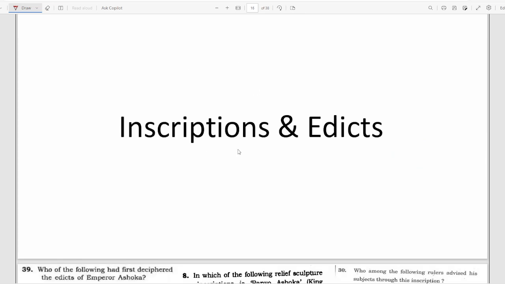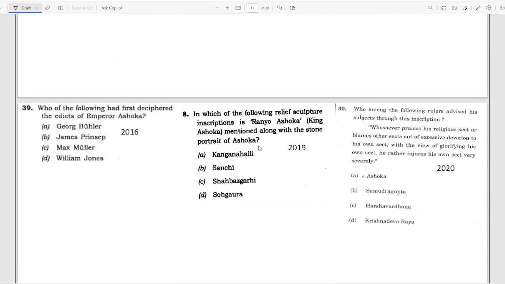The next section is inscriptions and edicts. These are important topics and they have been repeated many times. In 2016, they asked who of the following had first deciphered the edicts of Ashoka, and these 4 options were given. You also have to read about these 4 and what they are famous for, because these can be used to form another question. In 2019, they asked which of the following relief sculptures has inscriptions mentioning Ranyo Ashoka, King Ashoka, along with the stone portrait of Ashoka. Again, they are talking about relief sculpture.